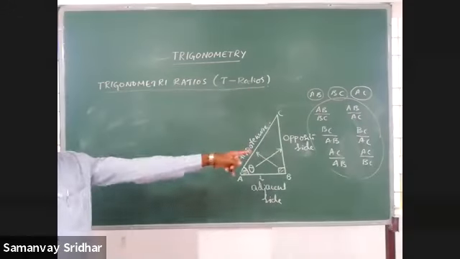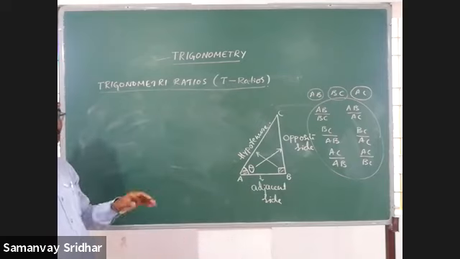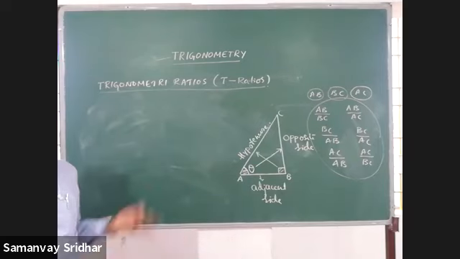How many are there? 6. Therefore, maximum 6 are possible. If anybody asks how many trigonometric ratios there are, you have to say 6.